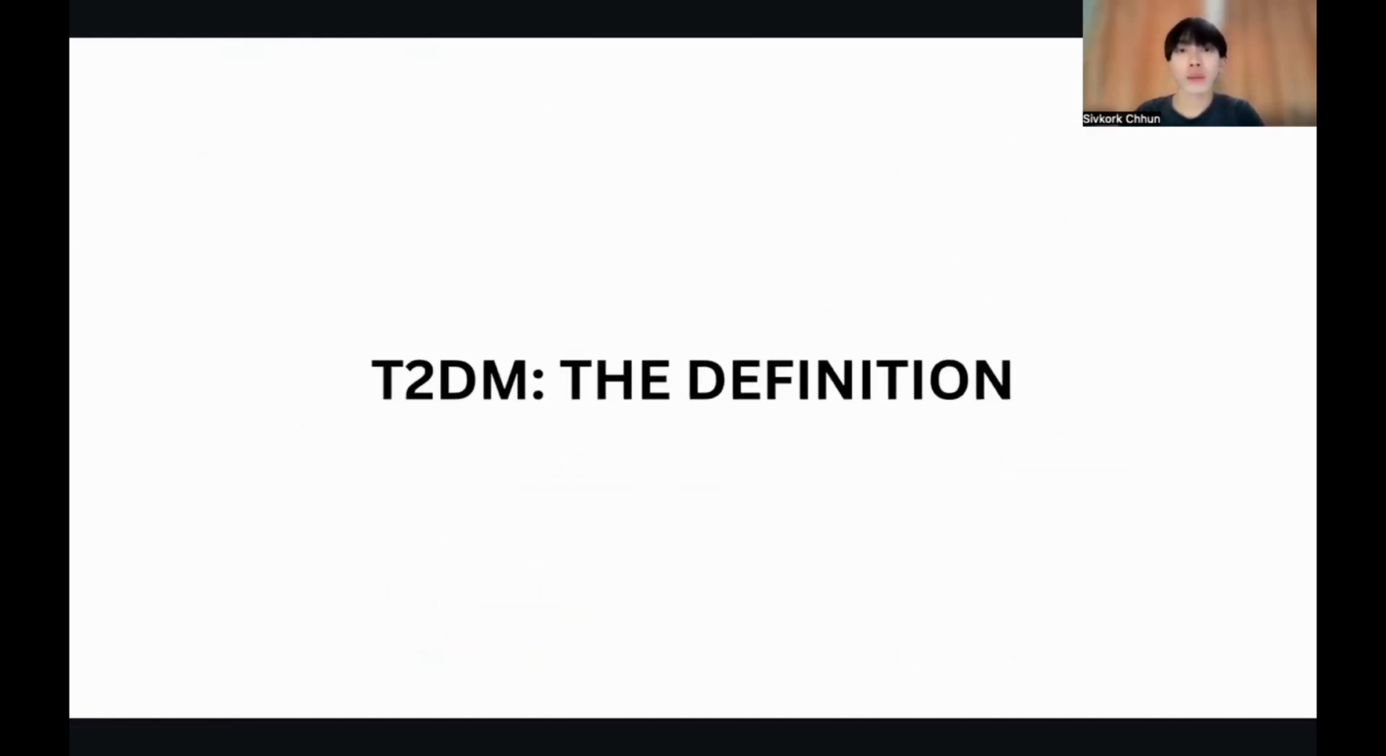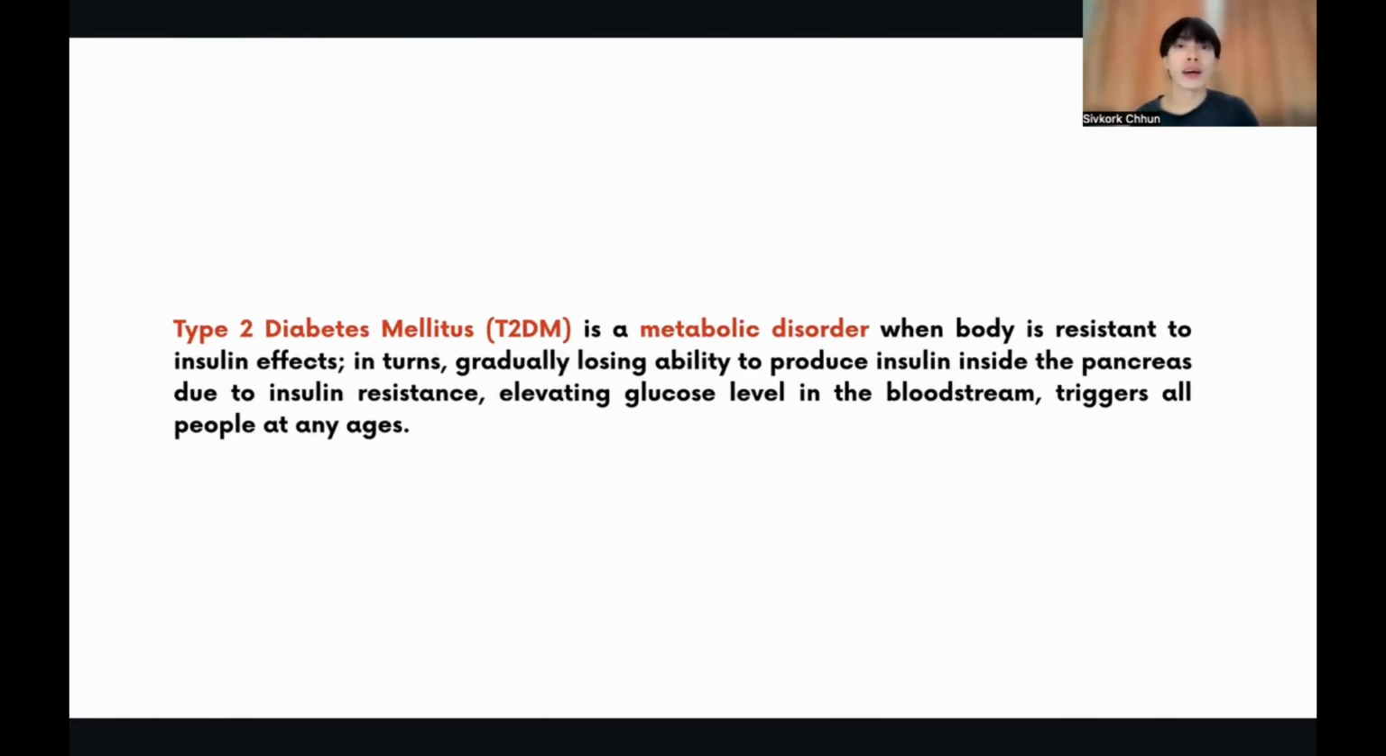So what is type 2 diabetes mellitus? Diabetes Australia is a government scheme. They define type 2 diabetes mellitus as a metabolic disorder when the body is resistant to insulin effects. In turn, it gradually loses the ability to produce insulin inside the pancreas due to insulin resistance, elevating glucose level in the bloodstream. It triggers all people at any ages. So type 2 diabetes mellitus does not discriminate any ages, genders, or ethnicity. It triggers all people with unhealthy, modifiable lifestyles.